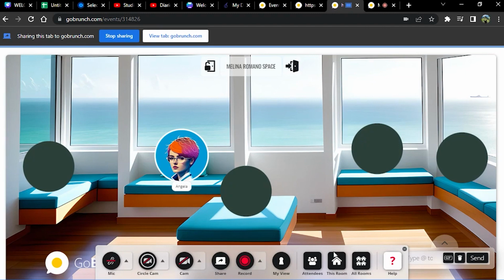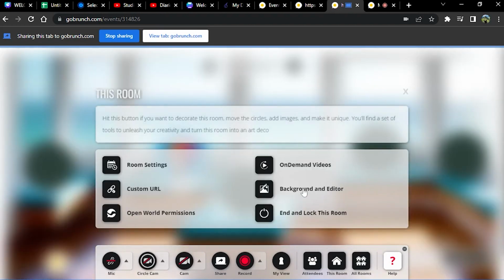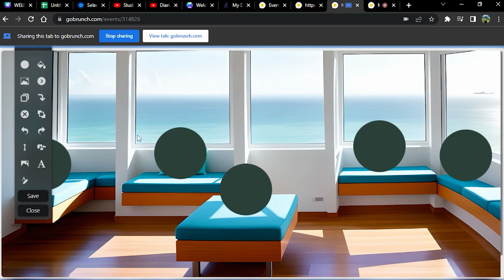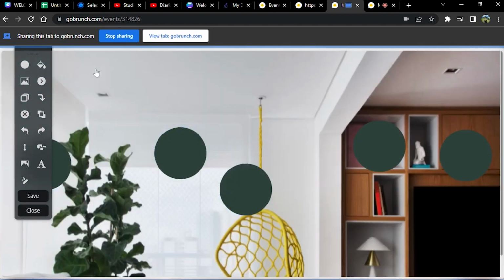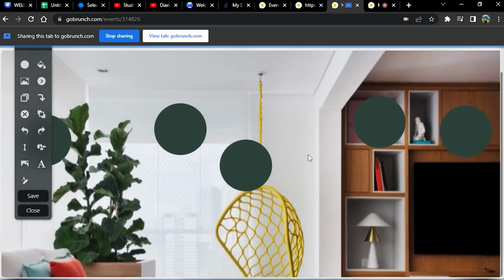Well, right now we go into this room option, and then we go into the background editor. All right. Here we're going to customize the background. So we go to the background option and we upload a background from our computer. There it goes. All right. Sounds like a good one.